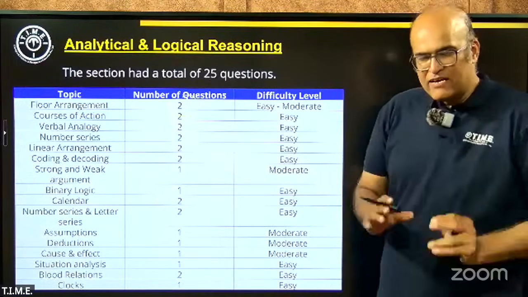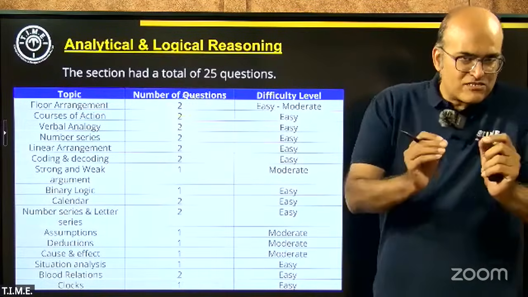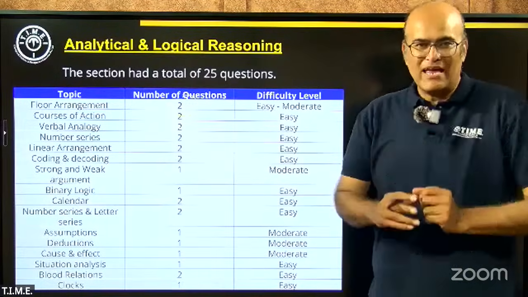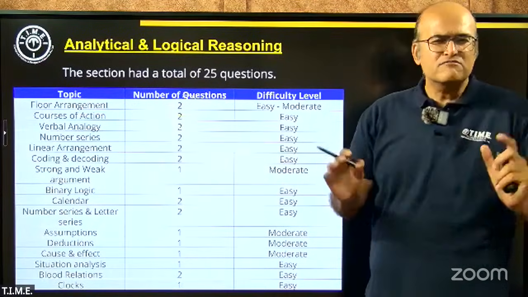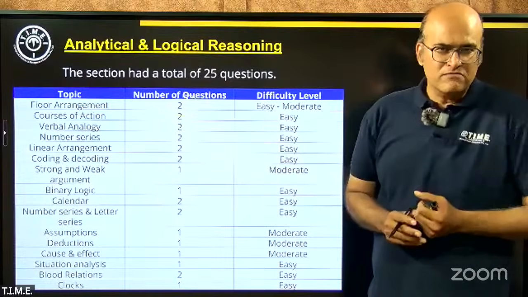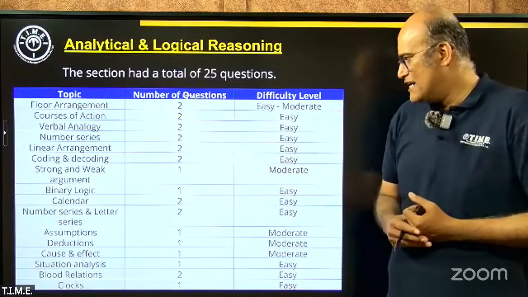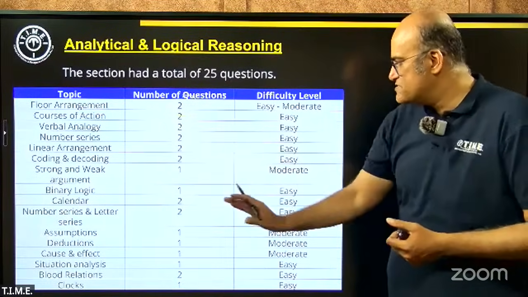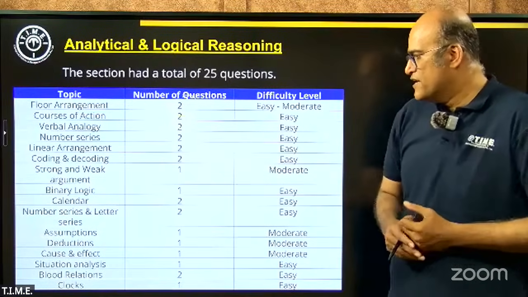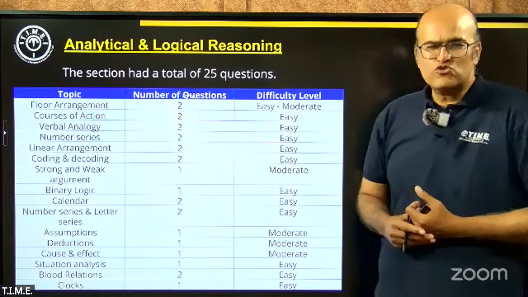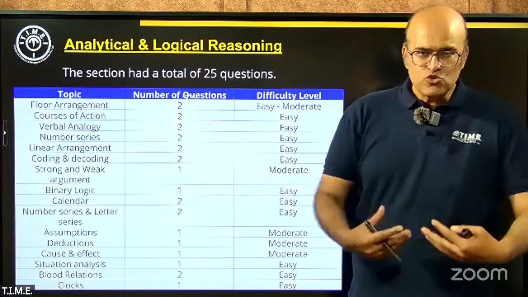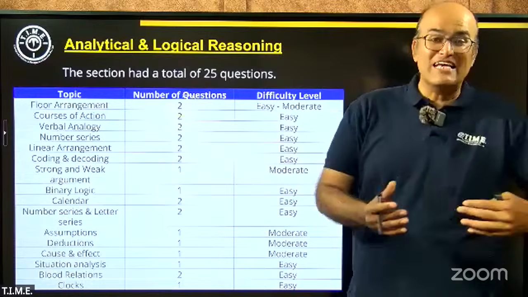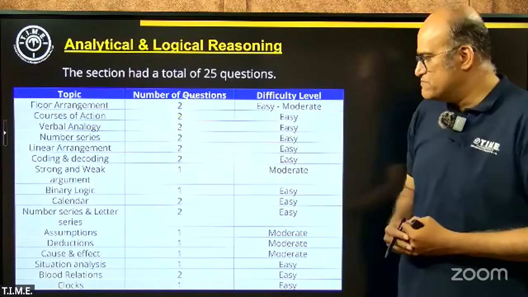If you are someone who has attended the LR section classes carefully, then it would have become a very simple question for you, because we have taught similar kinds of questions in our classes. Now, as far as number series and letter series questions are concerned, there were two of them and they were pretty straightforward and easy. As long as you are comfortable with squares, or with the place values concept, they become very simple questions.